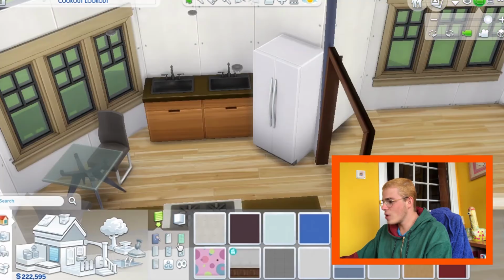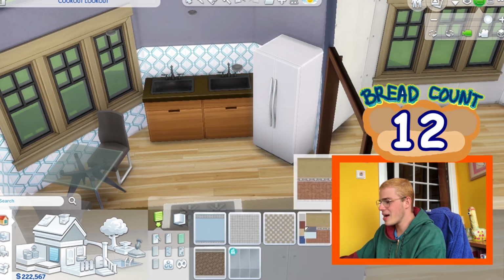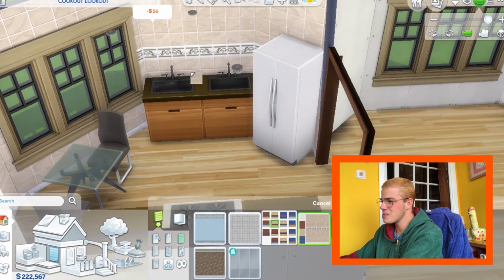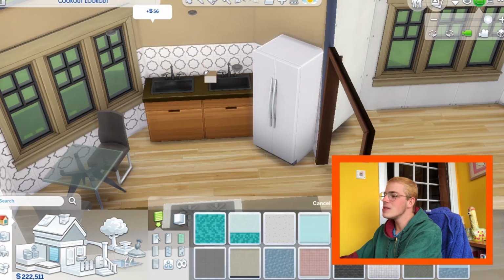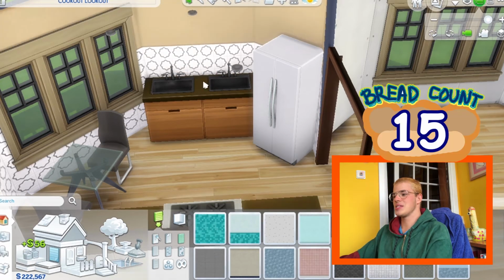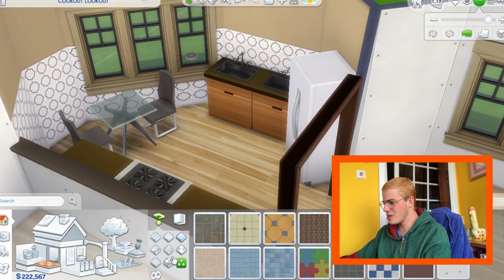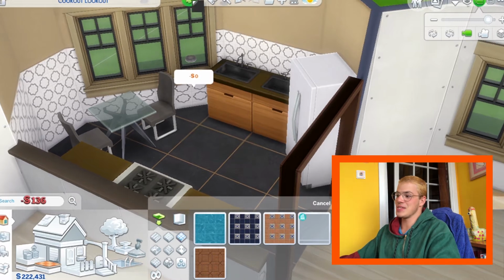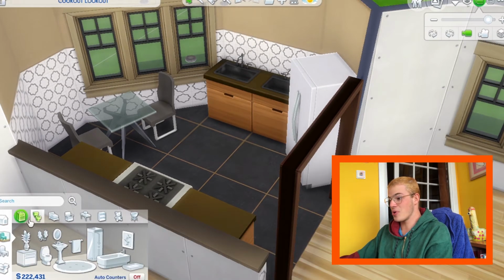It really isn't. What should I put on the walls? I like this wallpaper, but because this is a bread house, it needs to look like bread. So I guess the one that looks more like bread is this one. So unfortunately, I guess it's gonna have to be that one. Well, this one kind of looks like bread, and it's a bit more pleasing to the eye. For the floor, I'm just gonna put tiles as well. You know what? I actually like the black tile, so I'm just gonna leave it like that and forget this is a bread house.